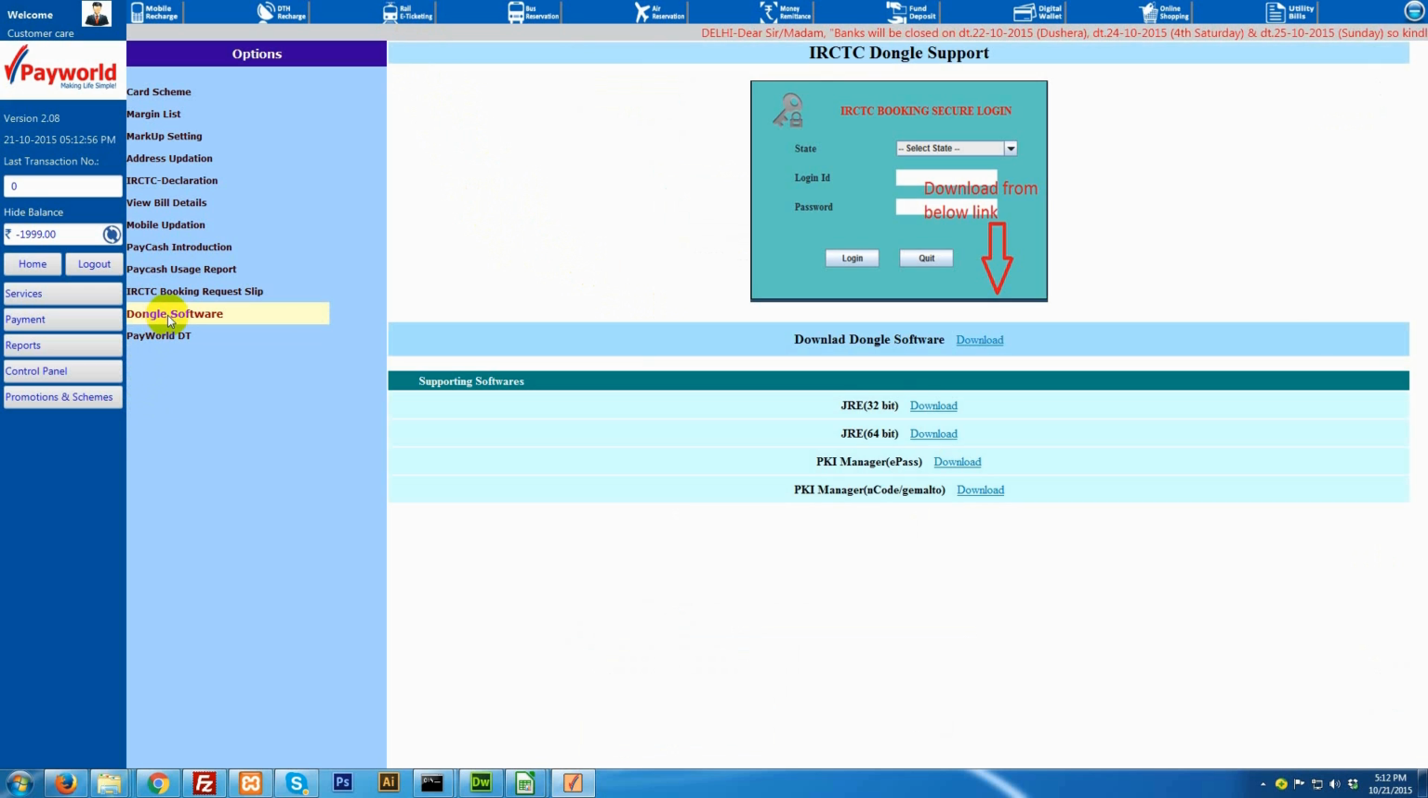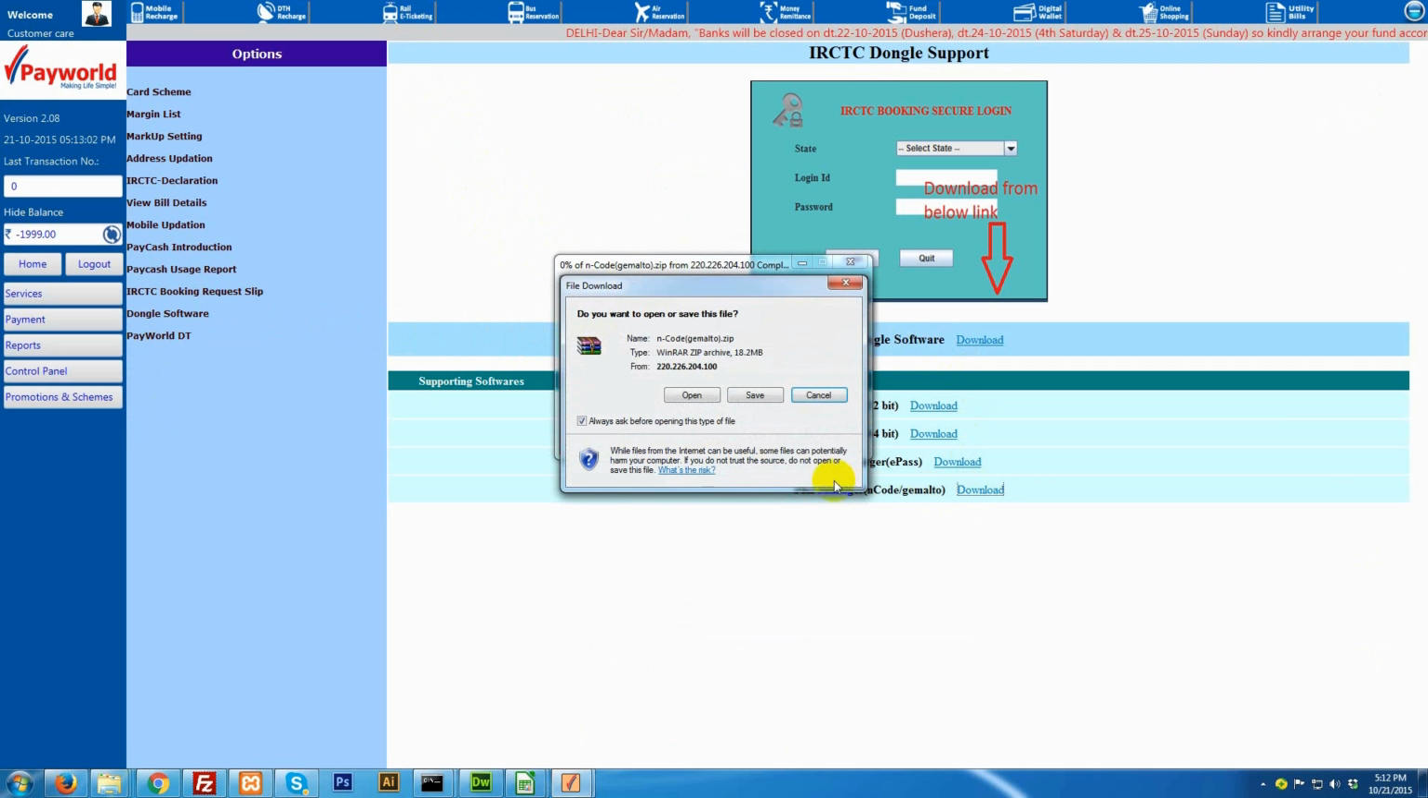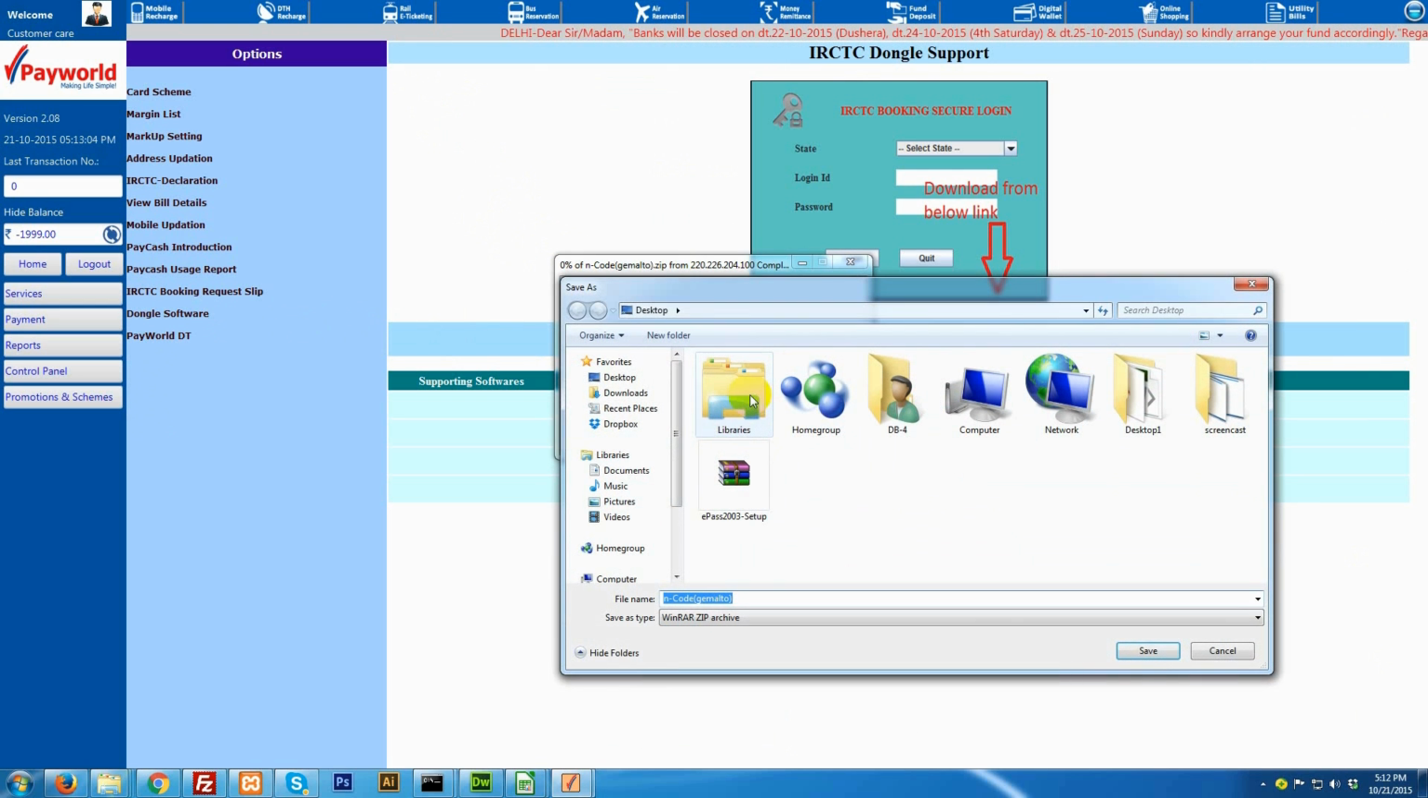Other Reports. Click on the dongle software link and from this section you need to download the PKI Manager NCODE software and click Save on File Download Confirmation.